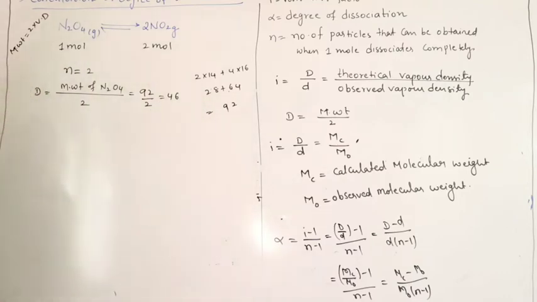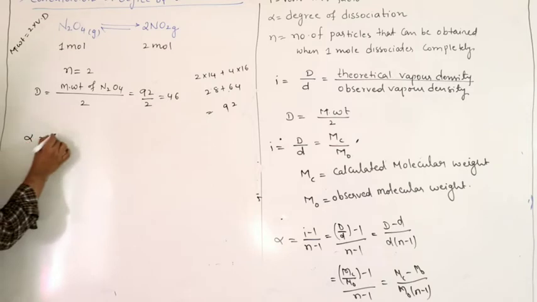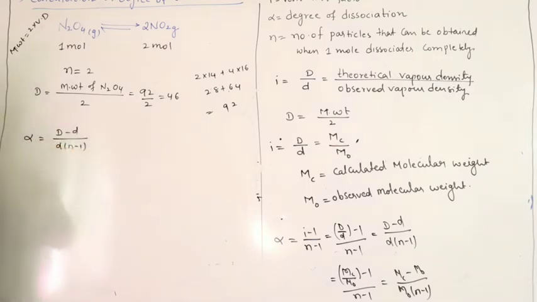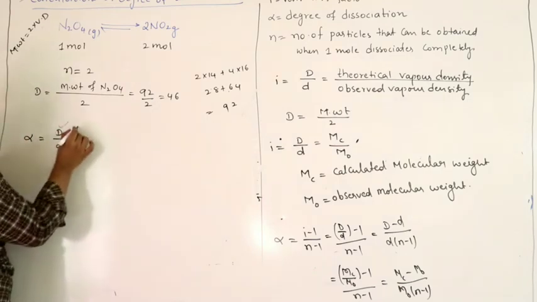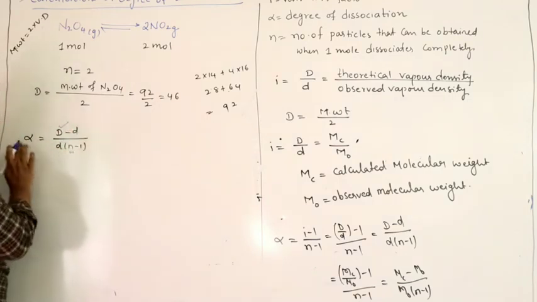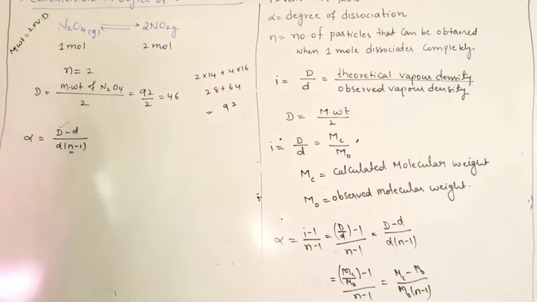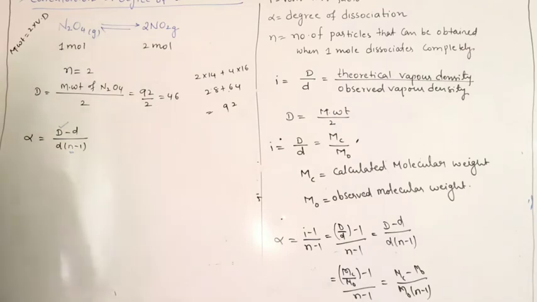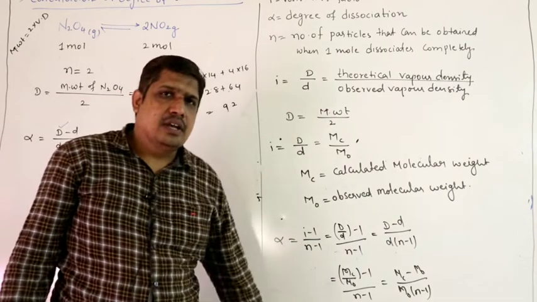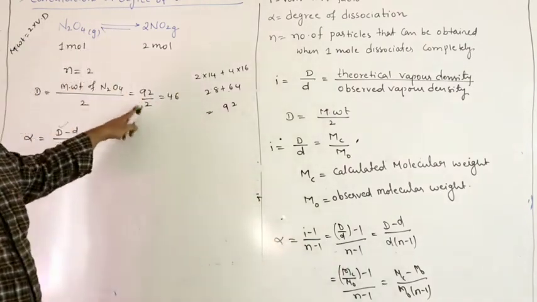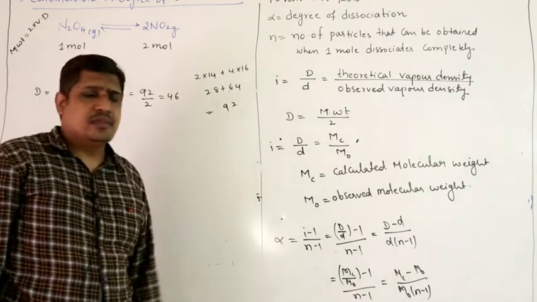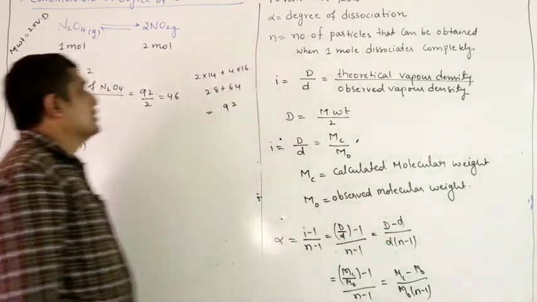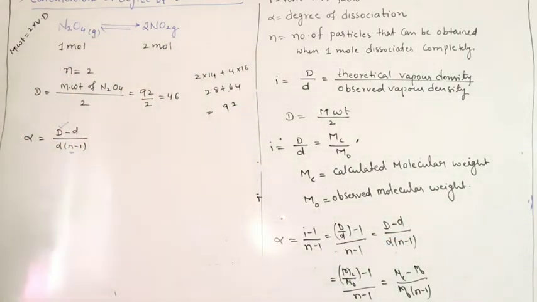So you know the n value and the D value. If somebody asks you to find alpha, it is (D minus d) by d into (n minus 1). You know capital D, small d will be given in the problem, you know n, so you can find alpha. That is the purpose of these equations. In the same way, MC and M naught: MC is the same thing again, 92, and M naught will be given. Mostly they will give this equation, and you have to use it. So this is about degree of dissociation.